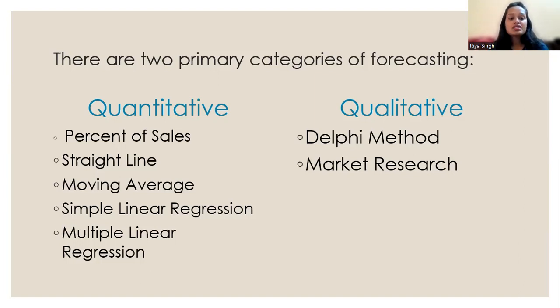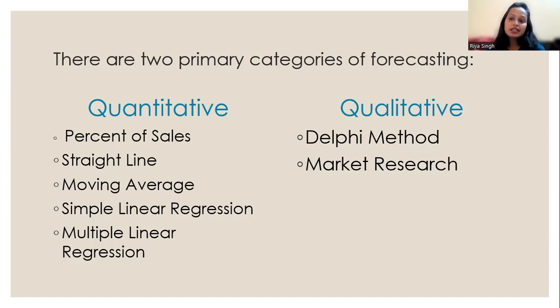Okay, next is the straight line method. In this method, basically from past performances we only see the trend of the changes, regarding expense, revenue, whatever.